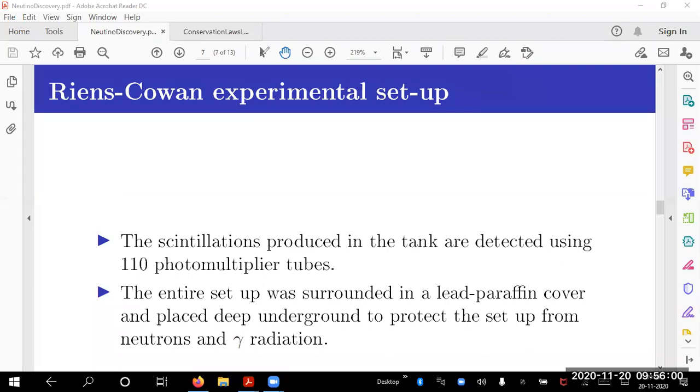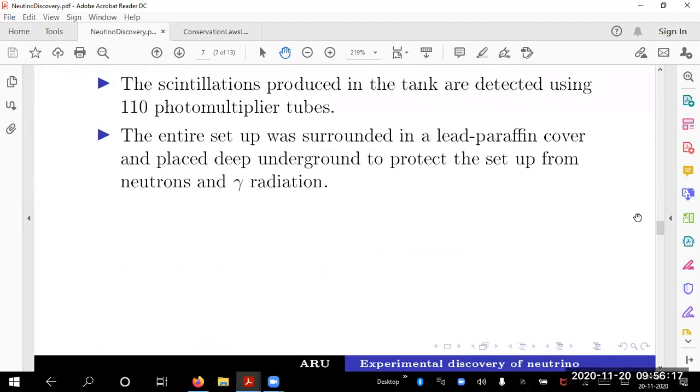But photons can be prevented. Photon prevention is done by the lead paraffin cover. So nothing else enters other than the antineutrino; that is ensured. It is kept deep underground so that you don't have cosmic ray particles entering it. So we want to say that this is what is happening.